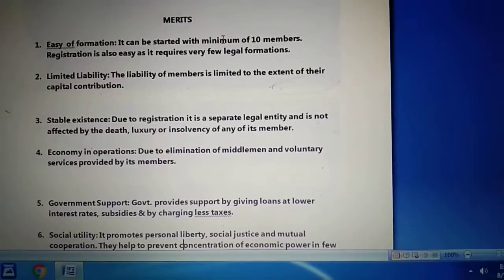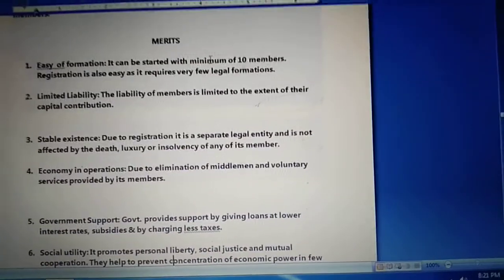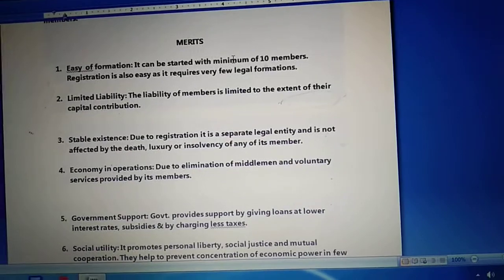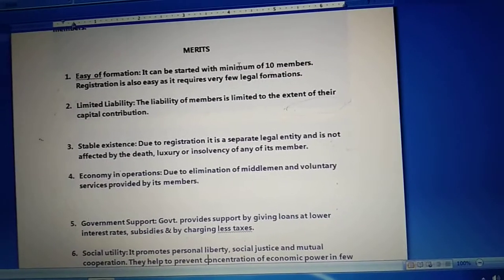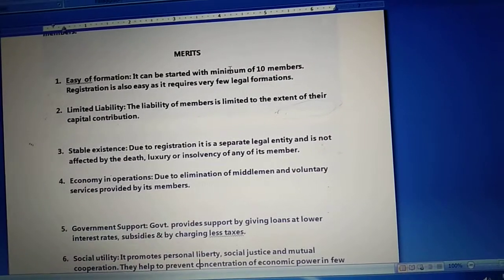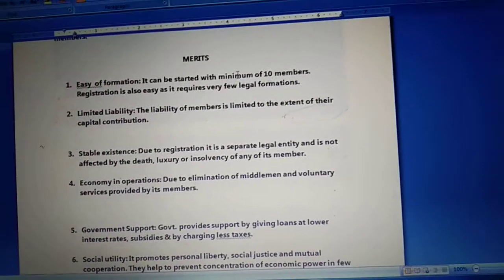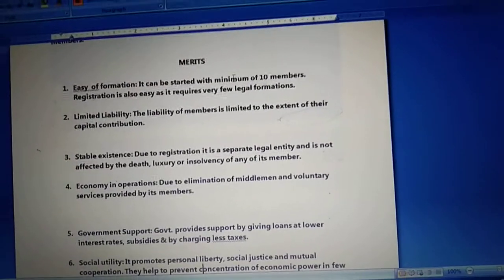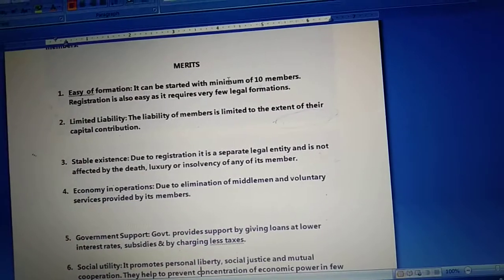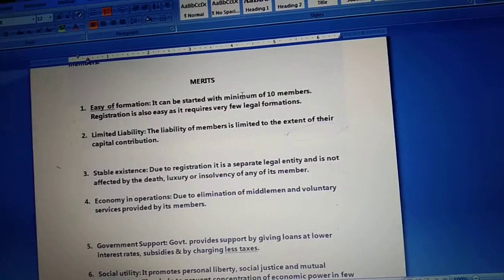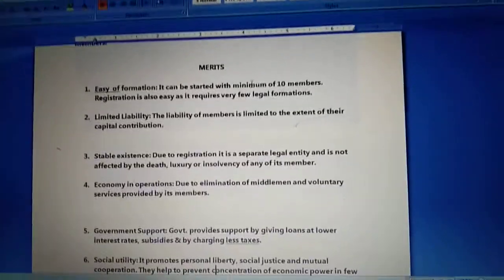Next is economy in operation. This is another advantage of a cooperative society, that the members generally offer honorary services to the society, as the focus is on elimination of middlemen. This helps in reducing cost. The customers or the producers themselves are members of the society, hence the risk of debt is lower.